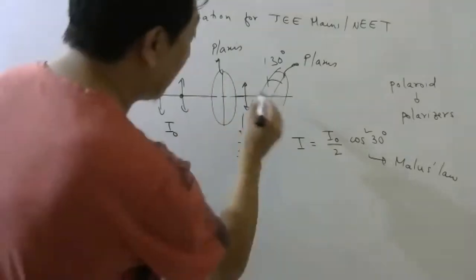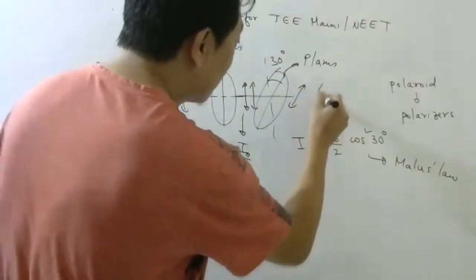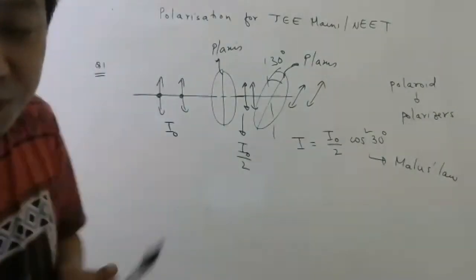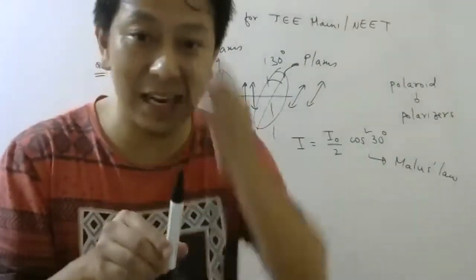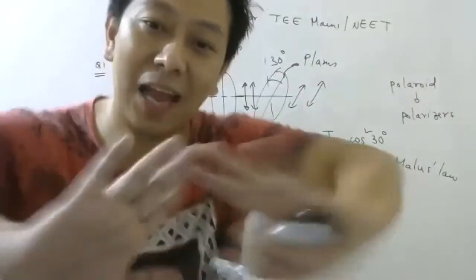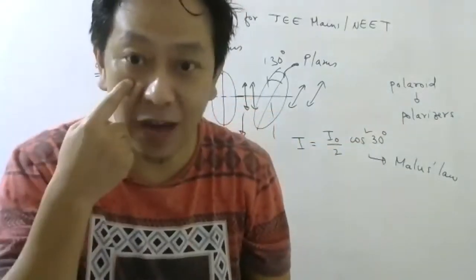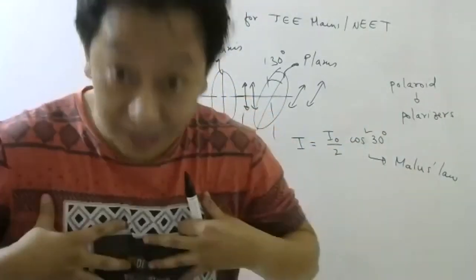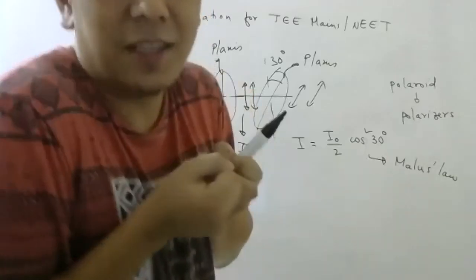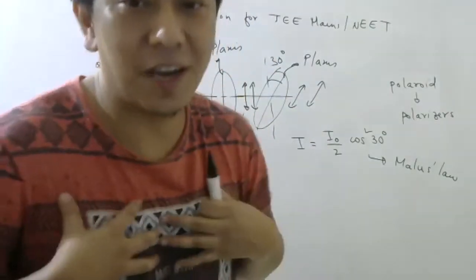So when that light falls on this, after coming out it will become like this. But remember, when I say light going like this, don't think light is going like this. Light is going like this. These are oscillations which your eyes cannot see. But if you have charge, you can feel it. Stay in that light and you will oscillate according to the electric field if you have charge.